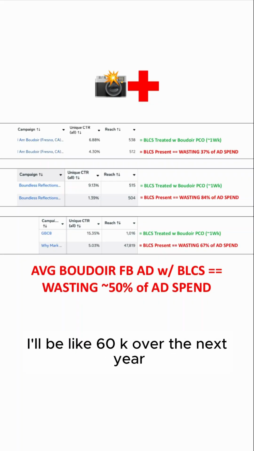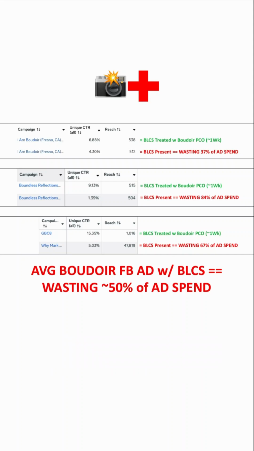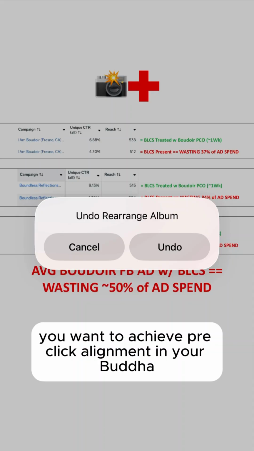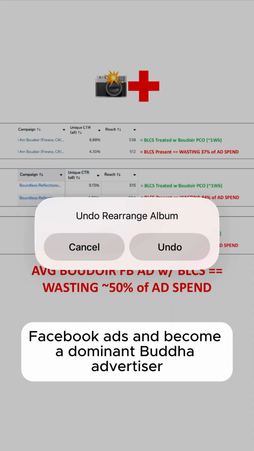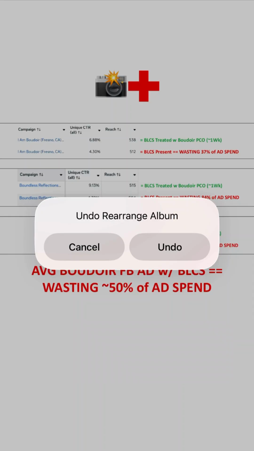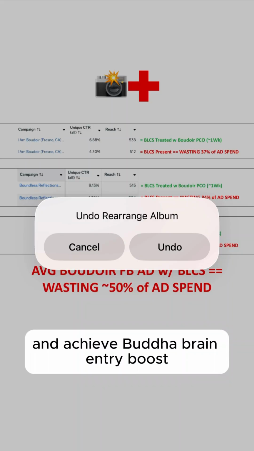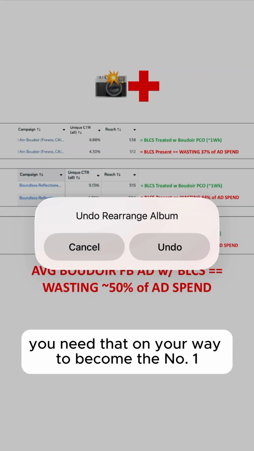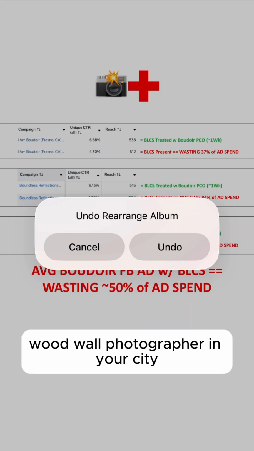That'd be like 60K over the next 12 months. So that's an outcome you want. And you want to achieve pre-click alignment in your boudoir Facebook ads and become a dominant boudoir advertiser and achieve boudoir brain entry boost, because you need that on your way to becoming the number one boudoir photographer in your city.